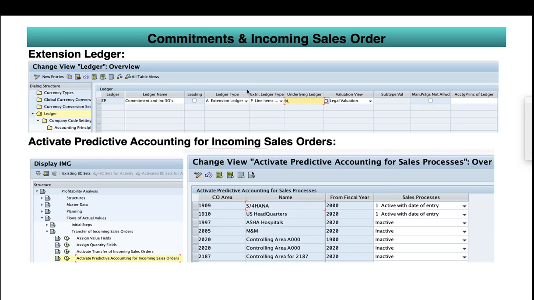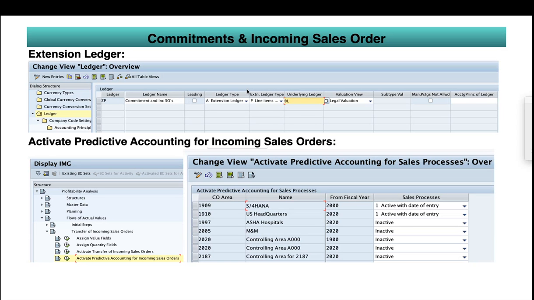Like in costing based COPA, we can bring all the data from incoming sales orders. For example, we create a sales order today, but we may do billing after a month or two. That postpones the revenue, and it is tough for the business when they execute reports to know what the revenue could be. If they have costing based COPA, they can see even the incoming sales order, because based on the condition type we can assign it to a value field, and it will be shown in costing based COPA.